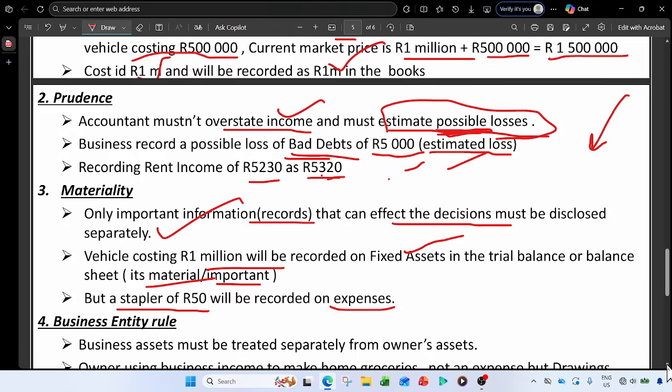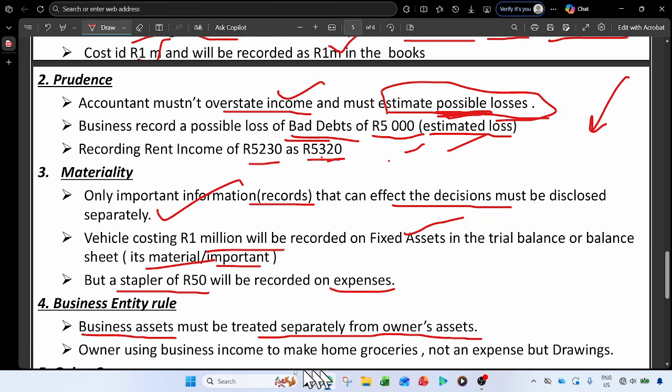This business entity rule principle states that business assets must be treated separately from the owner's assets, right? So that's what they are emphasizing in this principle. Why are they emphasizing this principle? Because in other businesses it happened that the owner used business income to buy home groceries, and that will not be recorded as an expense. That is not an expense of the business, but these are the drawings.